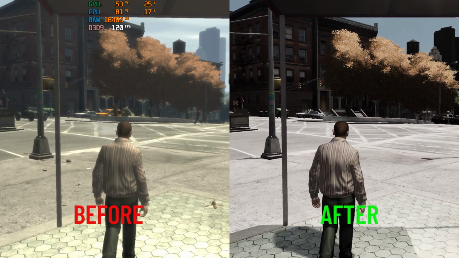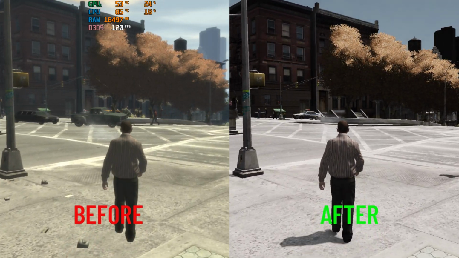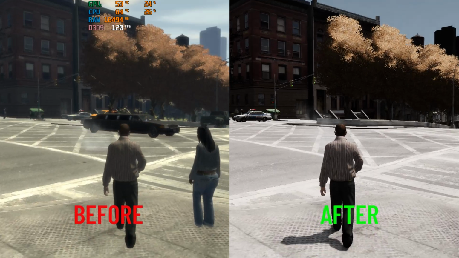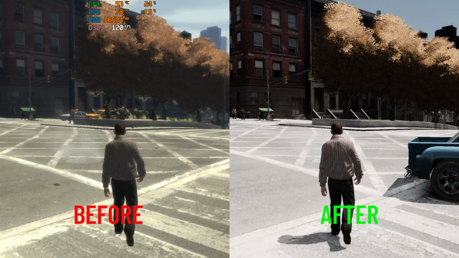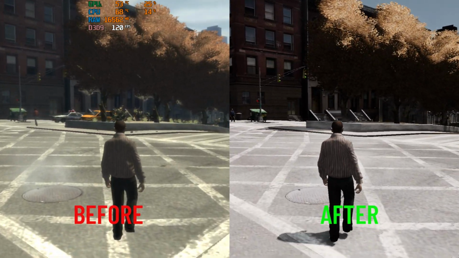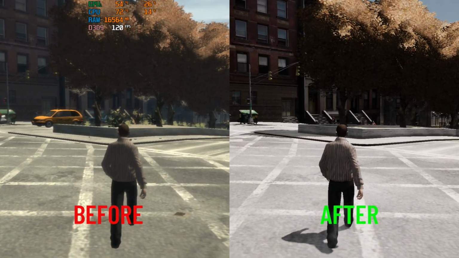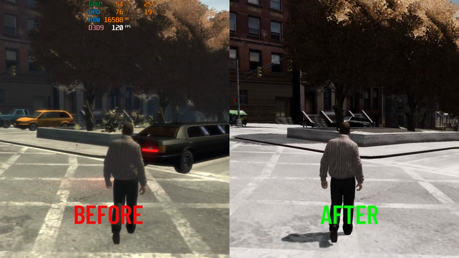If you have a low-end computer, don't worry. This video shows how to install ENB v3.0 graphics mod in GTA 4 easily. Check my video description for this mod link.